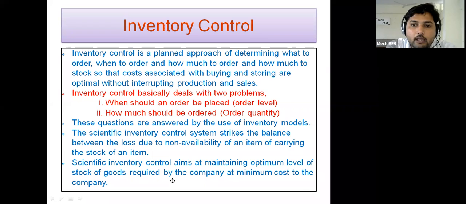so that costs associated with buying and storing are optimal without interrupting production and sales.